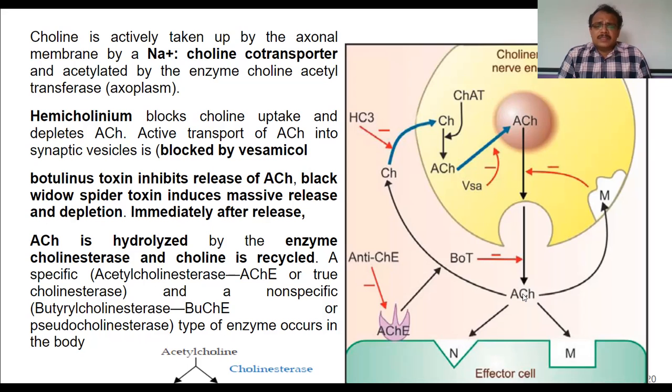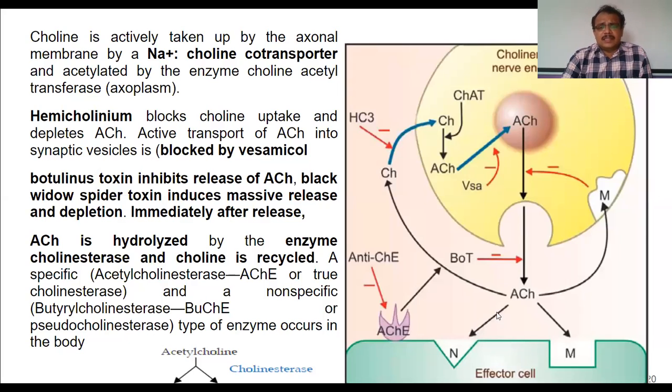Once the acetylcholine is released and has acted on the receptors, its action has to be terminated, or we can say it has to be destroyed. If it is not destroyed, it keeps on continuously acting on the receptors, even though its action is not required.